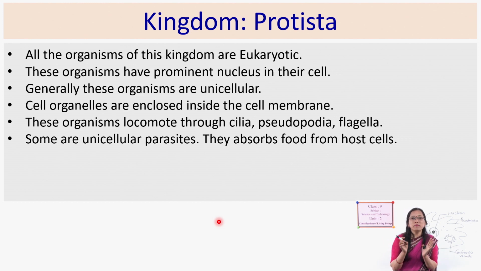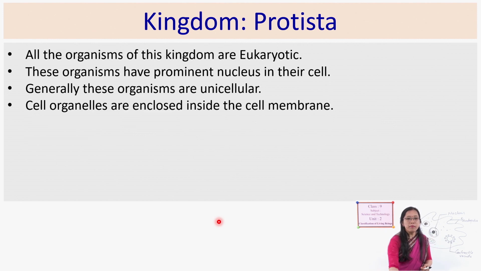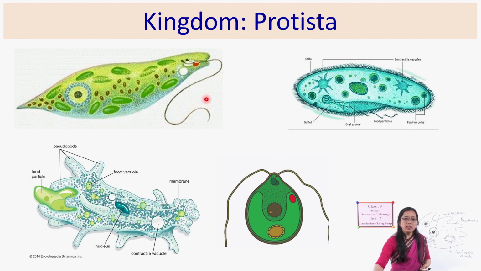Mainly they perform different types of nutrition like parasitic and free living, which are heterotrophic nutrition, and some are autotrophs also. Just as we have seen in the above picture. See, here this is Euglena. It has chloroplast or chlorophyll which can prepare its own food. So these are autotrophs. And it has flagella, so it can move through the flagella. And this is Paramecium. It has fine hairy structures. These are called cilia, and these cilia help them to move.